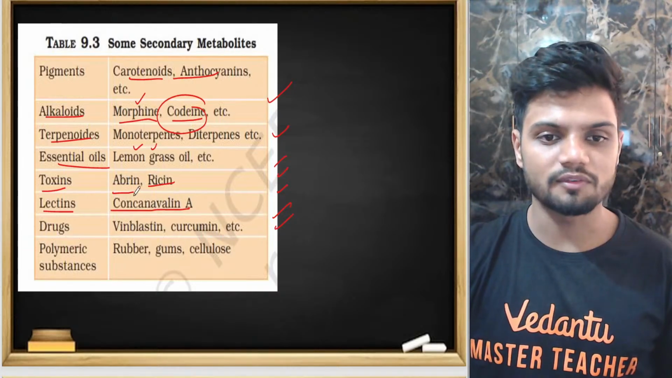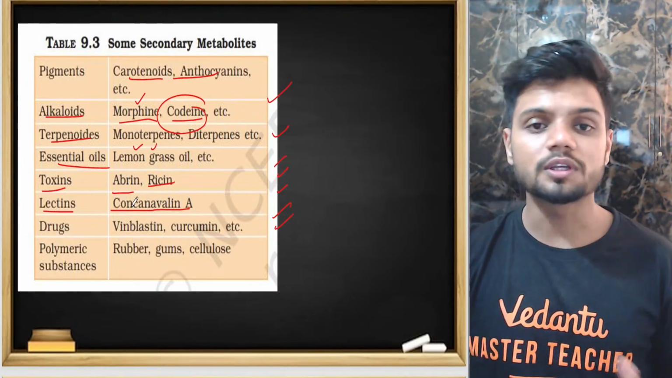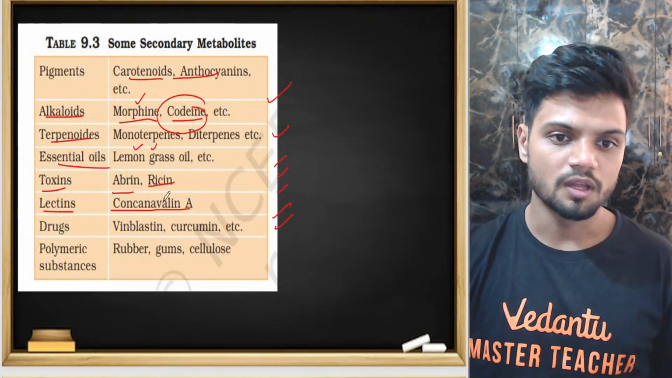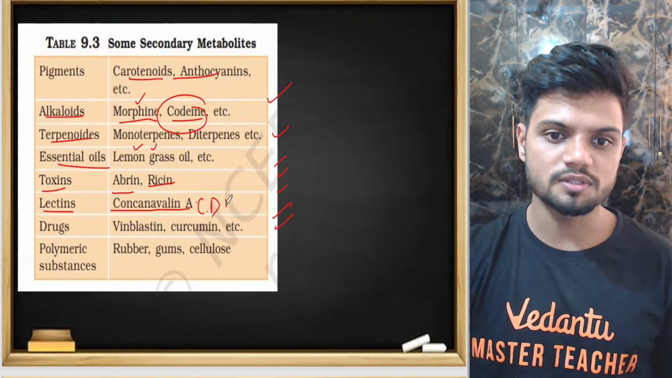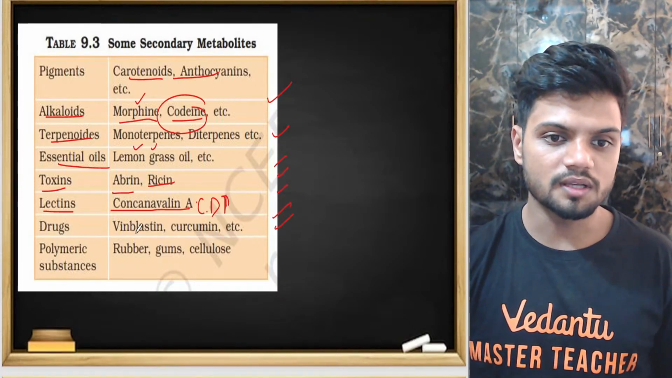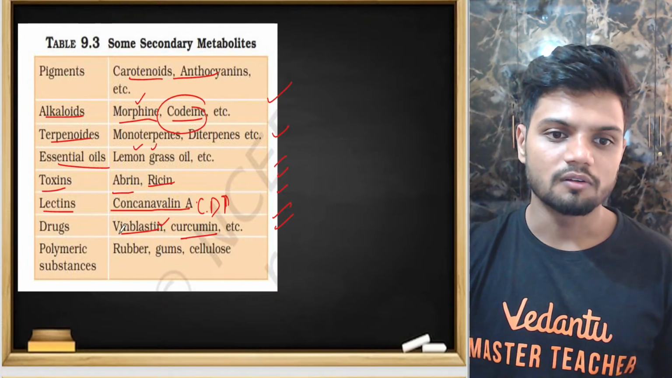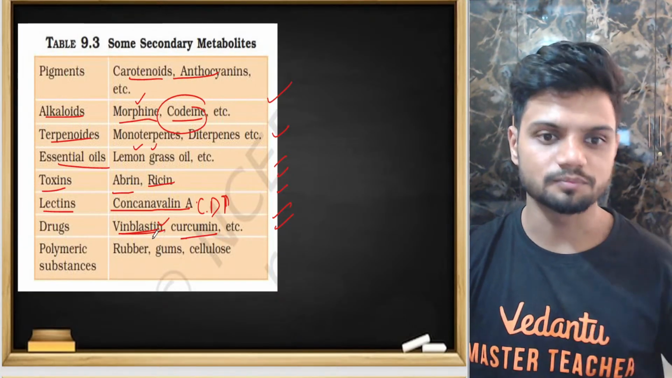Lectins: concanavalin A, which is not a plant growth regulator, but a mitogen which promotes cell division. Drugs like vinblastine and curcumin. Curcumin is from Curcuma longa, vinblastine from Vinca rosea. Vinblastine is also a cancer treatment drug.